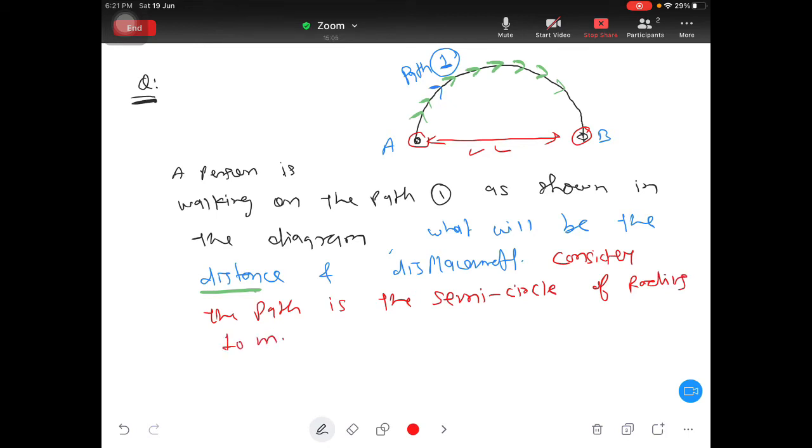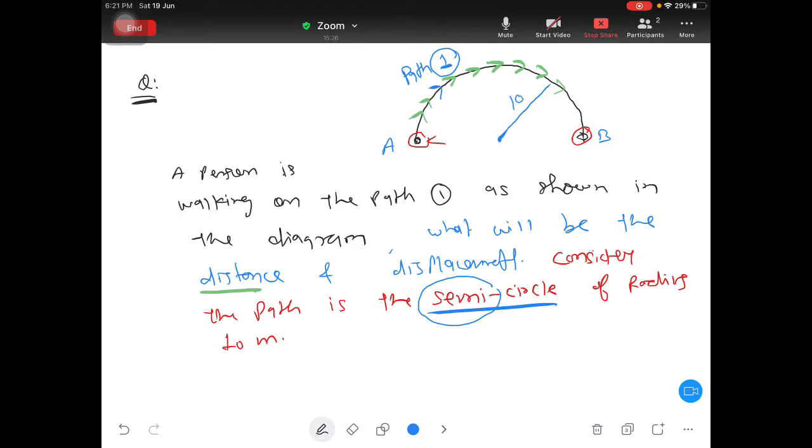In any circle you have a radius, and semicircle means half circle. The word semi means half. So this is called radius, this distance is 10 meter.